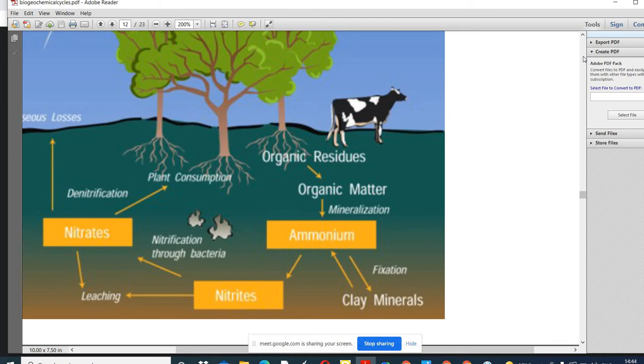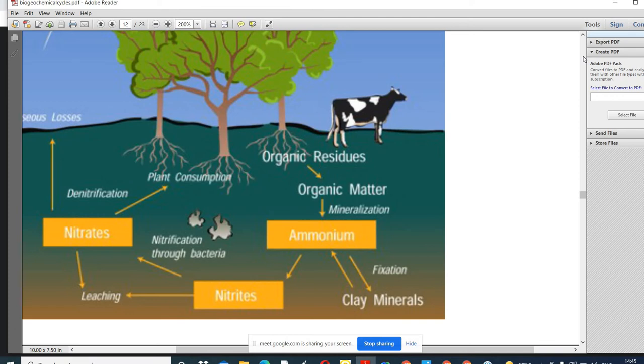So how does this happen? After the denitrification, atmospheric nitrogen during the thunderstorm is mixed up with the oxygen during the high temperature and high pressure. Okay, then there is the lightning and they form the oxide. There is the formation of oxides of nitrogen. These oxides of nitrogen are then dissolved in the rainwater. Then there is the formation of nitrous and nitric acids. Finally it reaches the soil. So it becomes the part of soil. From the soil, plant again takes up the nitrate ions.